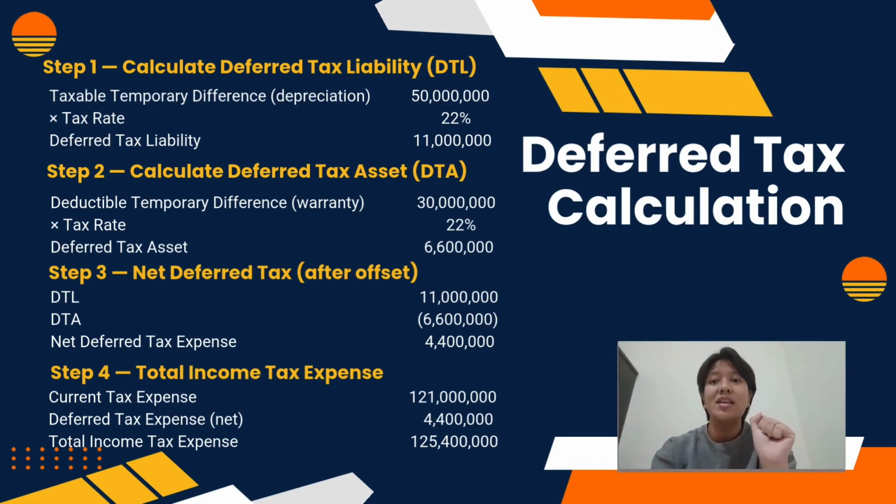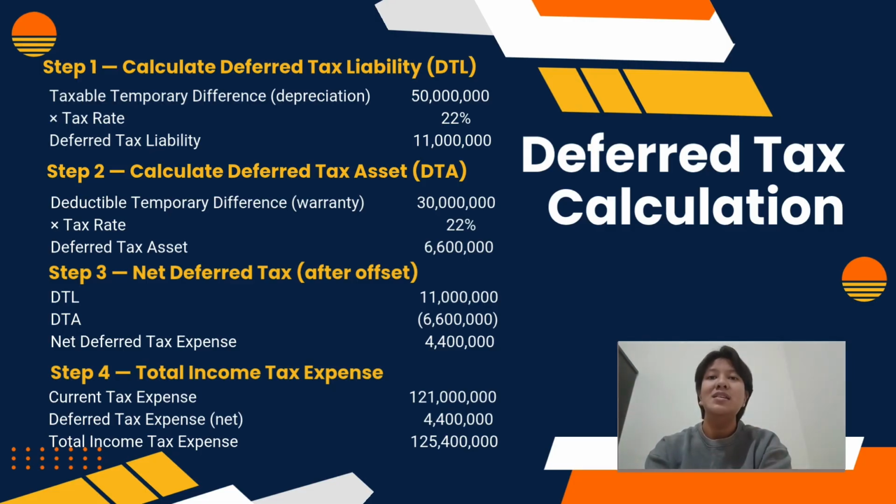Now we calculate the deferred tax. Step 1 is calculating the deferred tax liability. The taxable temporary difference from depreciation is 50 million, and then we multiply it by the tax rate of 22%, so the deferred tax liability is 11 million. Step 2 is calculating the deferred tax asset. The deductible temporary difference from warranty provisions is 30 million. We multiply with the same tax rate of 22%, so the deferred tax asset is